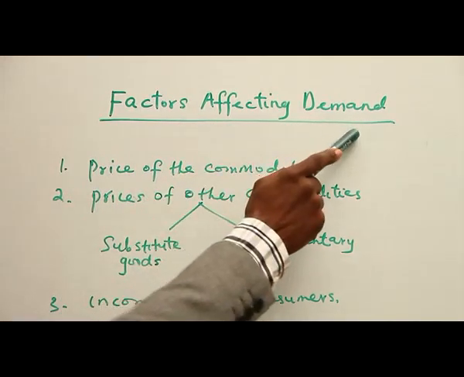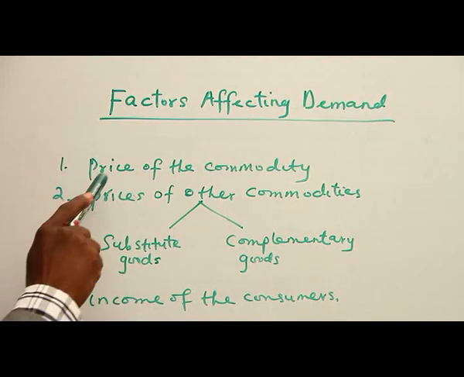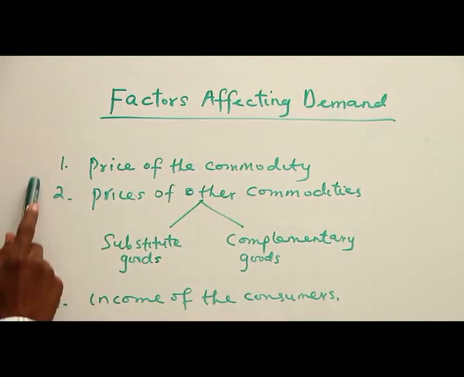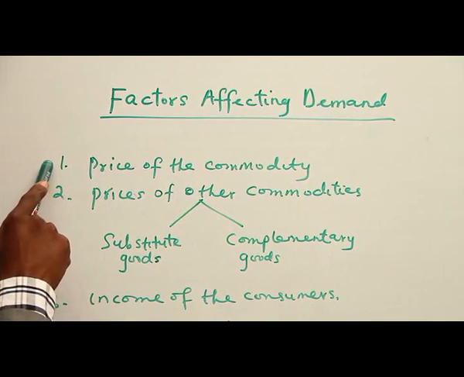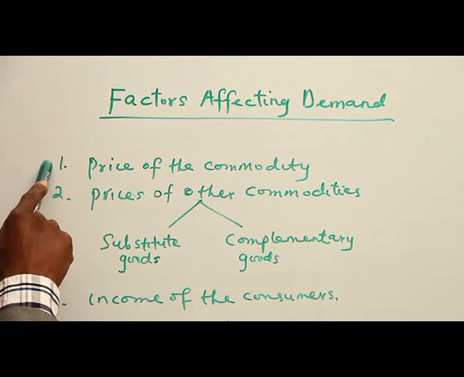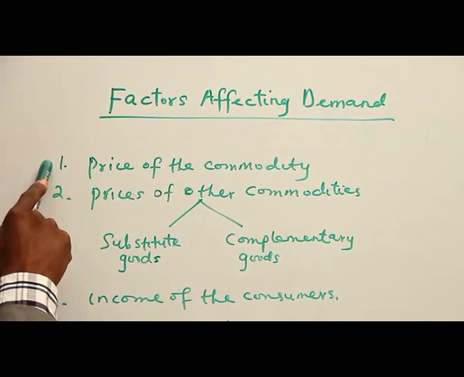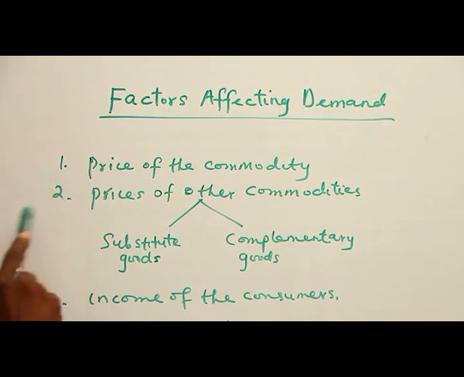Factors affecting demand. Number 1, price of the commodity. There is an inverse relationship between the price of the commodity and quantity demanded. The lower the price of the commodity, the higher the quantity demanded, and vice versa.